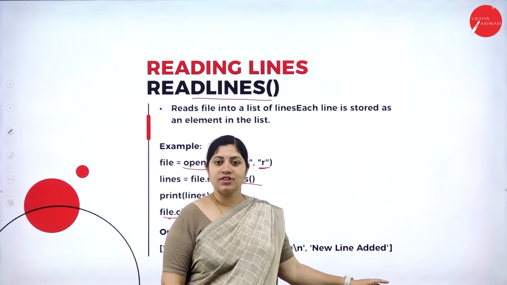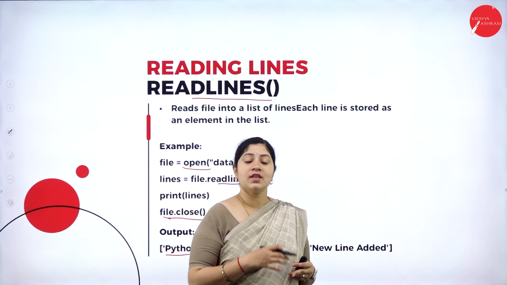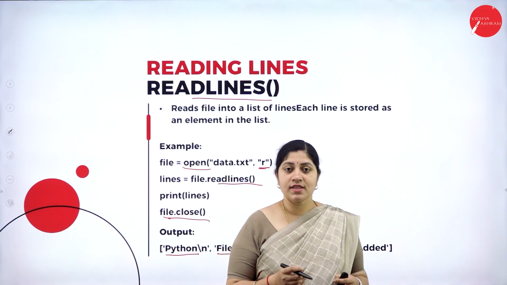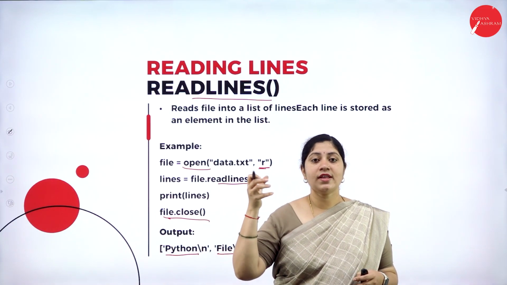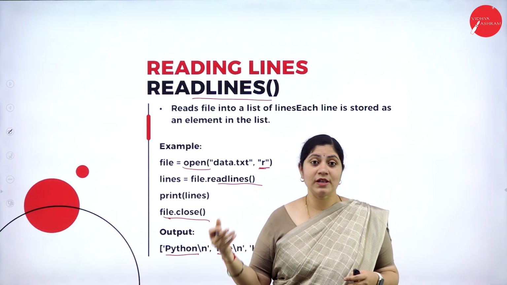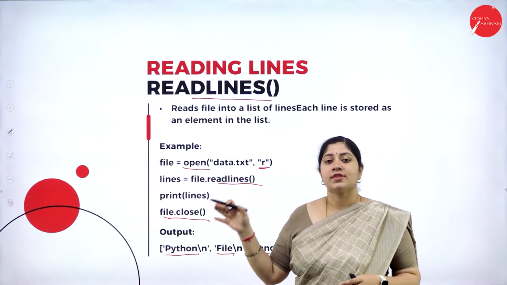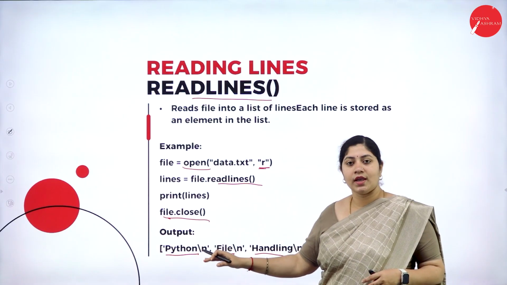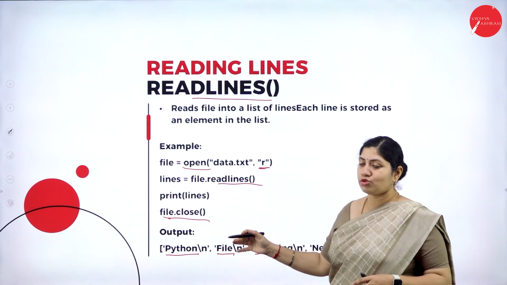So why are the \n used? Because this is the thing which says that the elements are picked from multiple lines, isn't it? So this is how we will get the output after execution of this code.